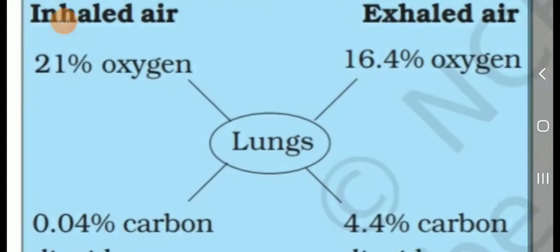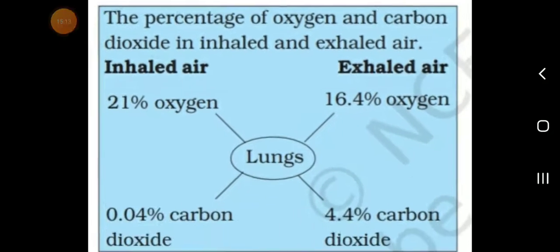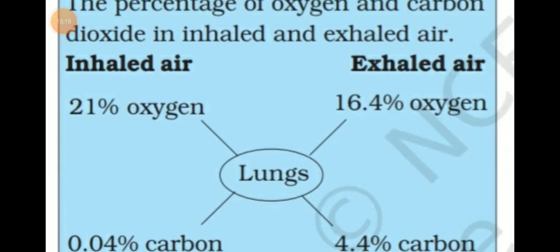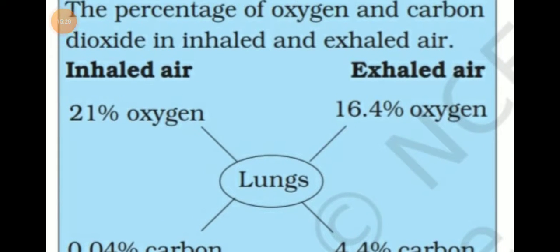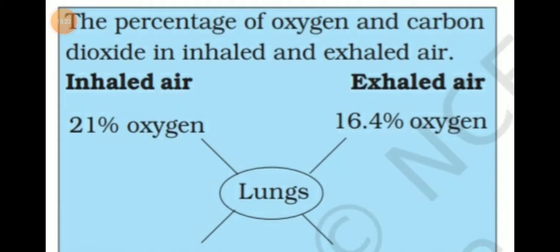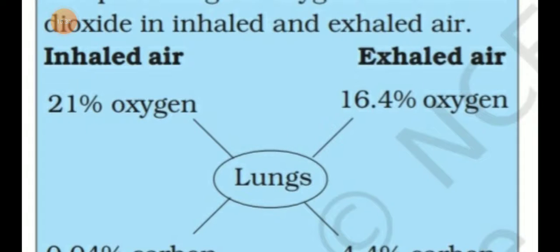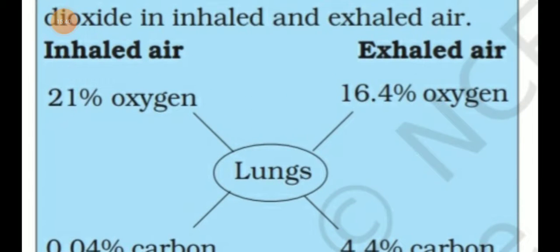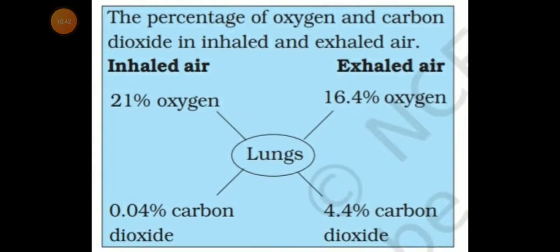Next, the inhaled air and exhaled air. The percentage of oxygen and carbon dioxide in inhaled and exhaled air. Listen, this is very important.